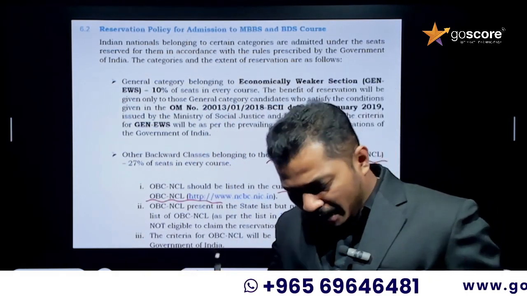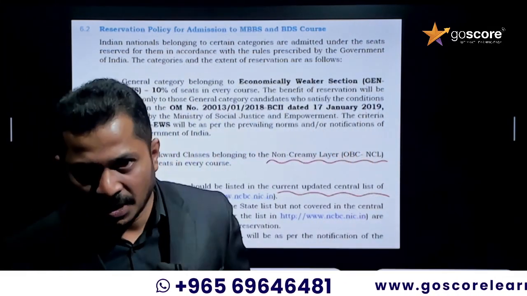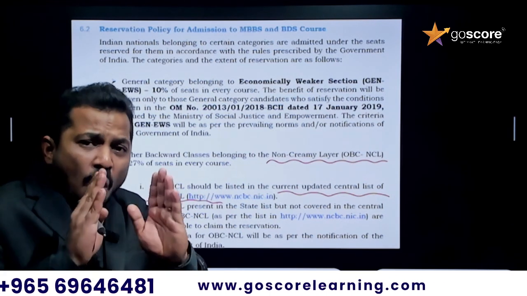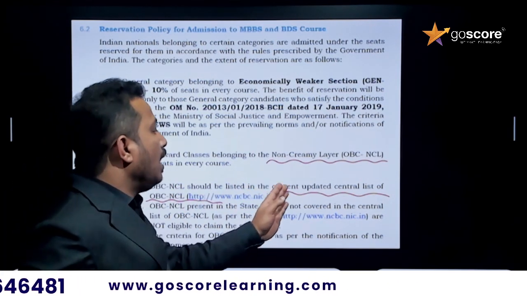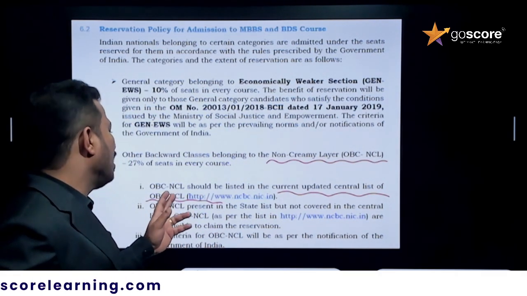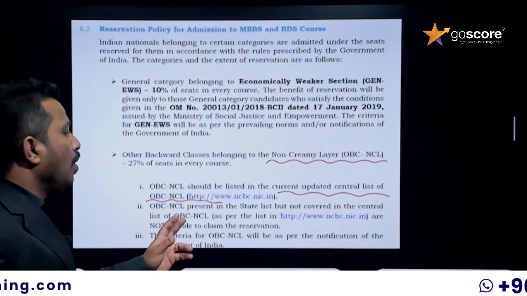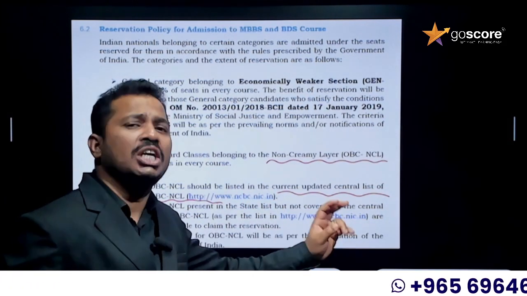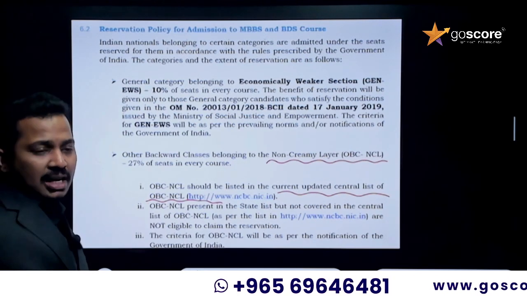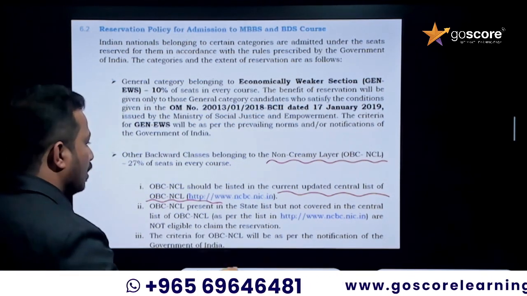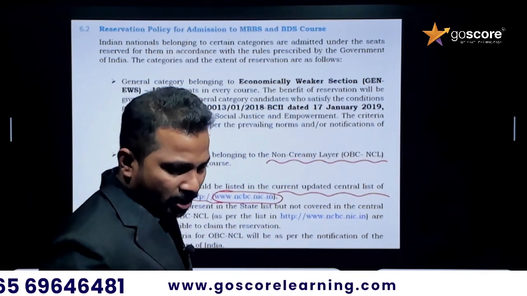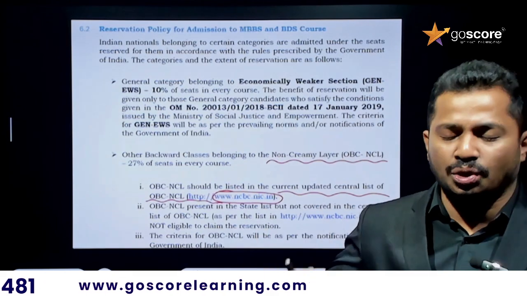So remember, for OBC there is a central list and a state list. You are eligible for reservation under the OBC non-creamy layer category only if you belong to the current updated central list of OBC NCL. OBC NCL means other backward classes, non-creamy layer. So if you belong to the central list of OBC, you will have eligibility for OBC reservation. The same thing you can check on the website www.ncbc.nic.in. On the website, the OBC central list is given, so you can check it over there.